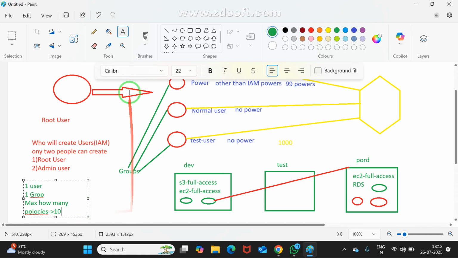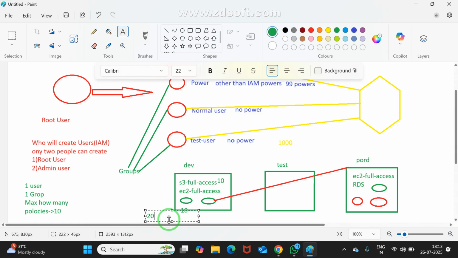For example, please observe, I am assigning 10 policies to the user. I am assigning 10 policies to a group. Are you understanding? I have 10 policies and I assign them to some group, and that group also has 10 policies. In total, how many policies may my user access? That means I am able to access 20 policies.